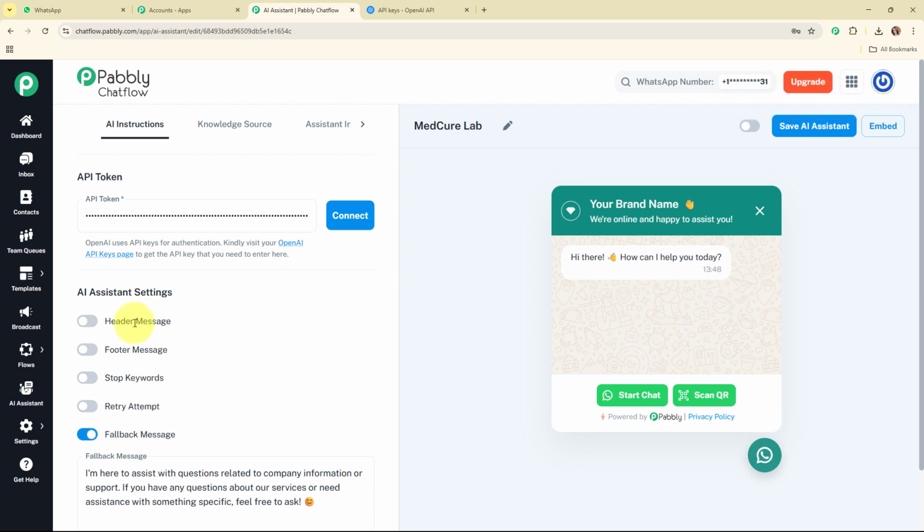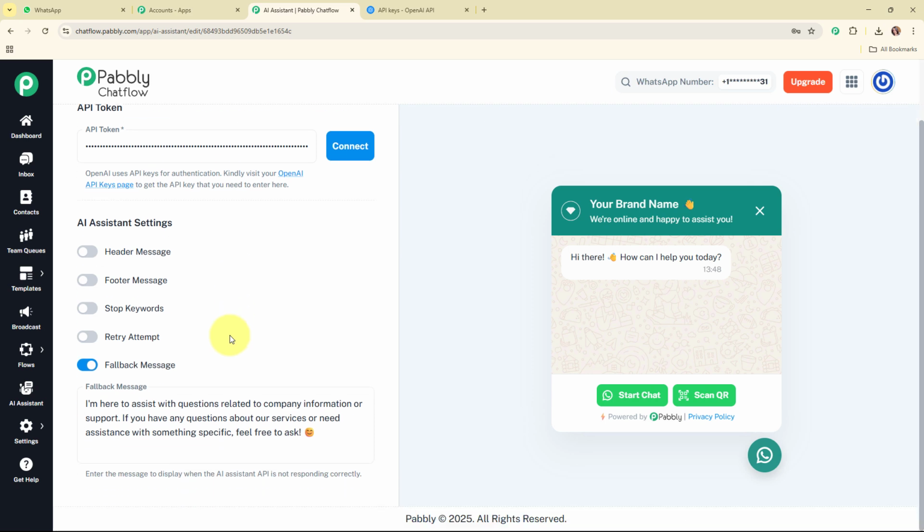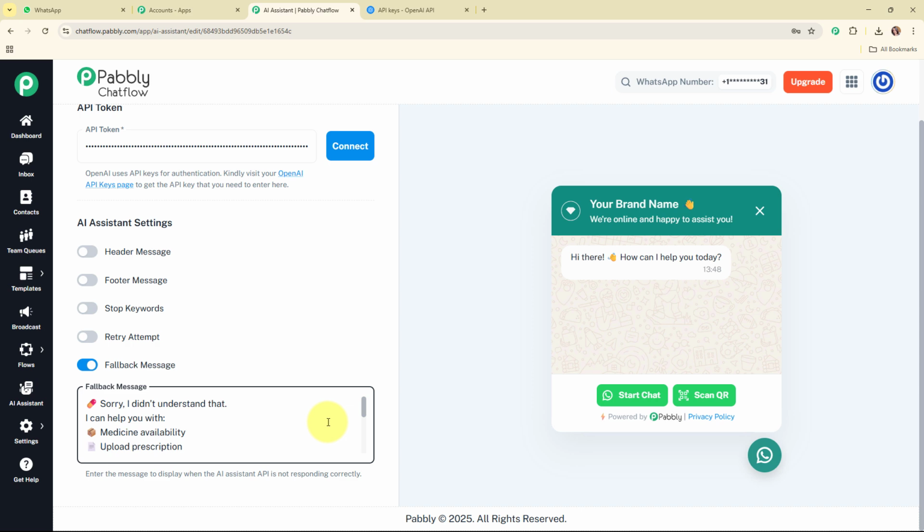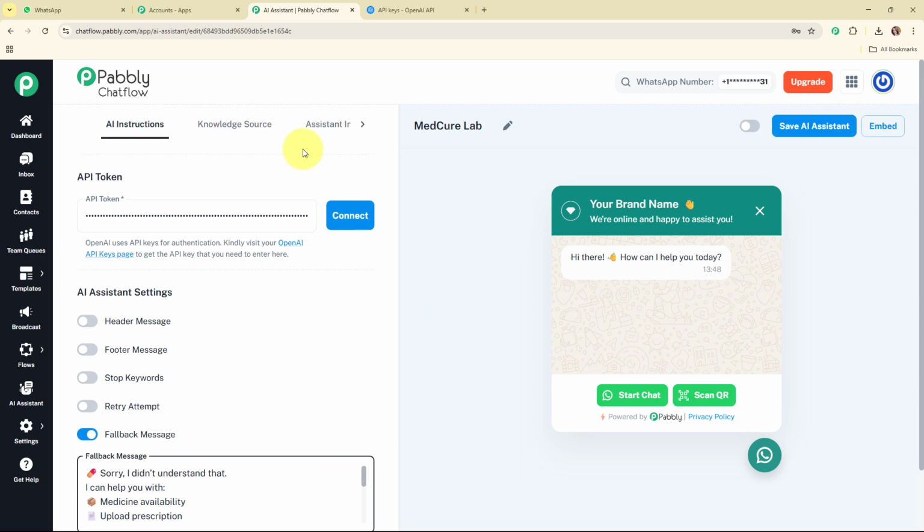So here you can add these settings as per your need. I'm going to add a fallback message for my AI agent. It says enter the message to display when the AI assistant API is not responding correctly. That means whenever the AI assistant API is not going to respond correctly to our users, then automatically this fallback message is going to be sent to our user. So for that I'm going to add a relevant fallback message. Alright, so here I've successfully added a proper fallback message.